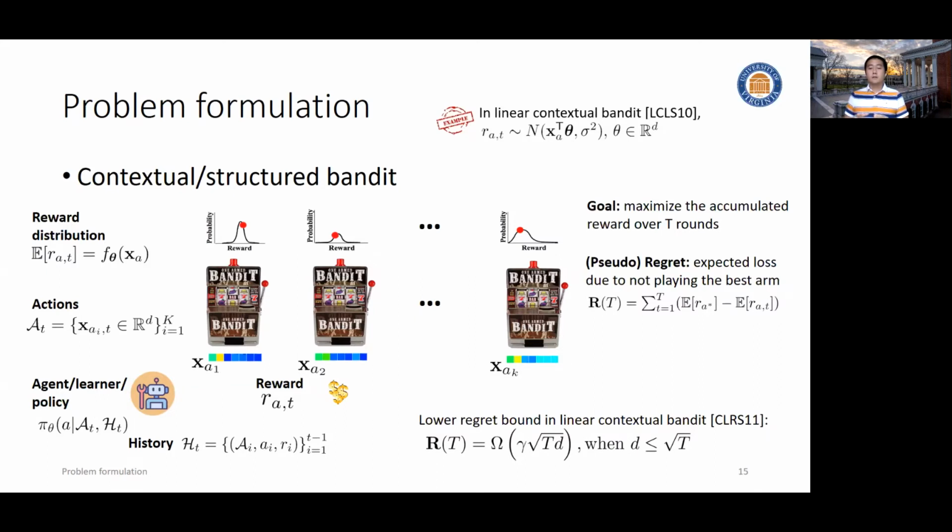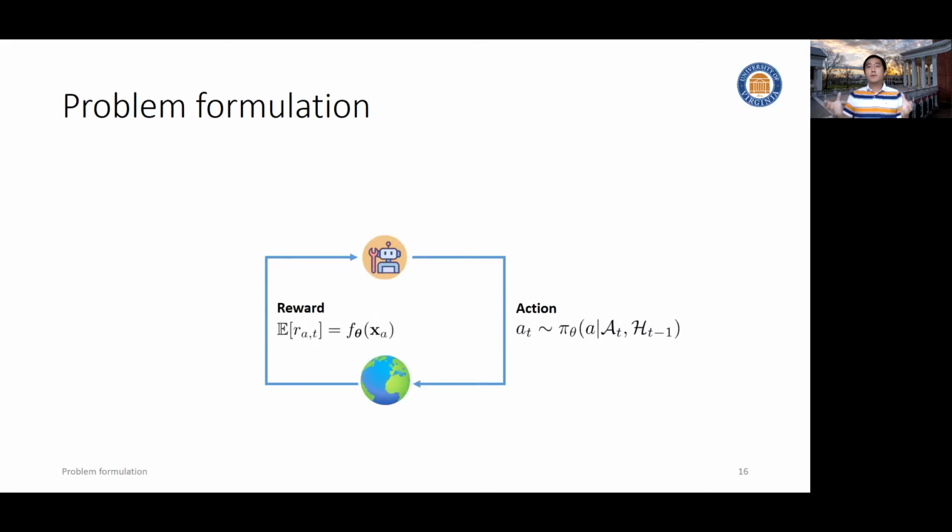And here, the coefficient changes from the number of arms K to the number of features D, which is expected because the more features we have, presumably we need more samples to estimate the corresponding parameter. And this might remind you, if we further abstract this problem setup, that the agent tries to learn about this environment by taking actions. And then the environment will provide feedback in terms of reward based on the action being taken.